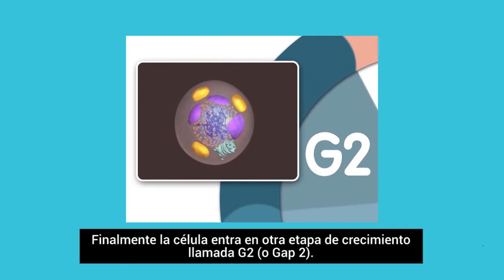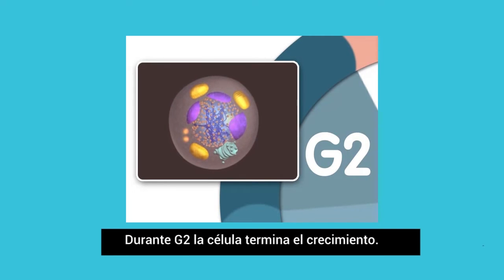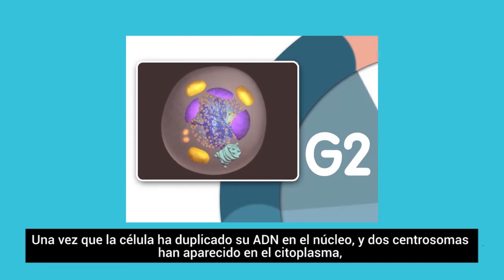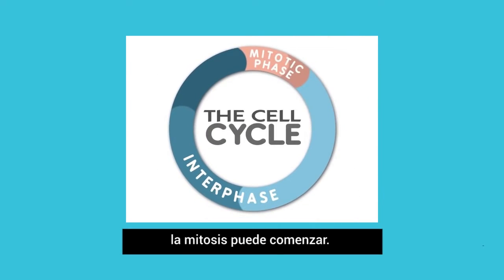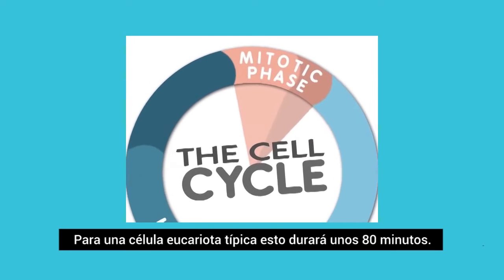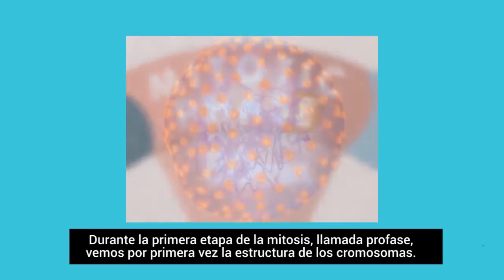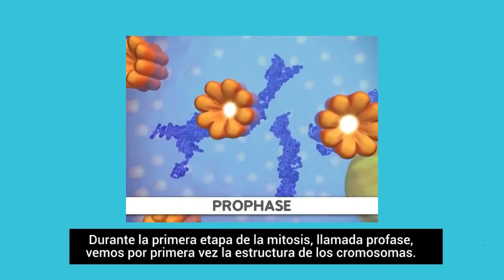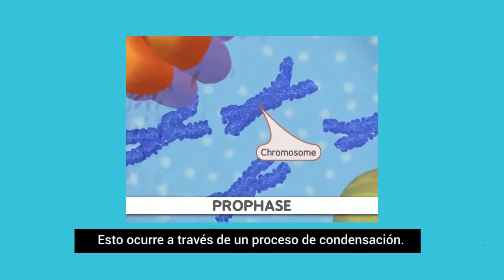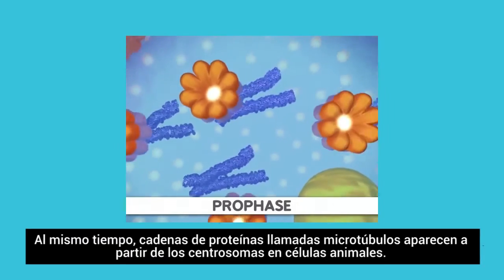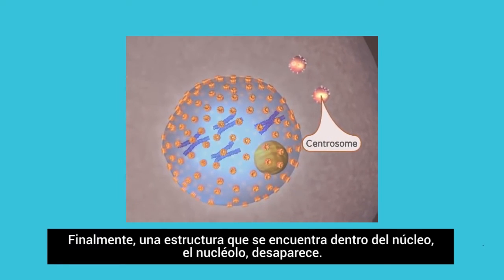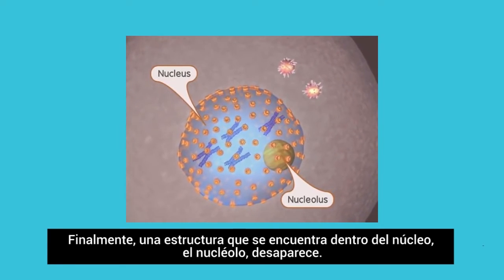The cell next enters another growth stage called G2, or gap 2. It is during G2 that the cell finishes growing. Once the cell has duplicated DNA in the nucleus and two centrosomes have appeared in the cytoplasm, mitosis can begin. For a typical eukaryotic cell, this will last about 80 minutes. During the first stage of mitosis, called prophase, we first see the classic chromosome structure. This occurs through a condensation process. At the same time, protein strands called microtubules appear from the centrosomes in animals. Finally, a structure found within the nucleus, the nucleolus, disappears.